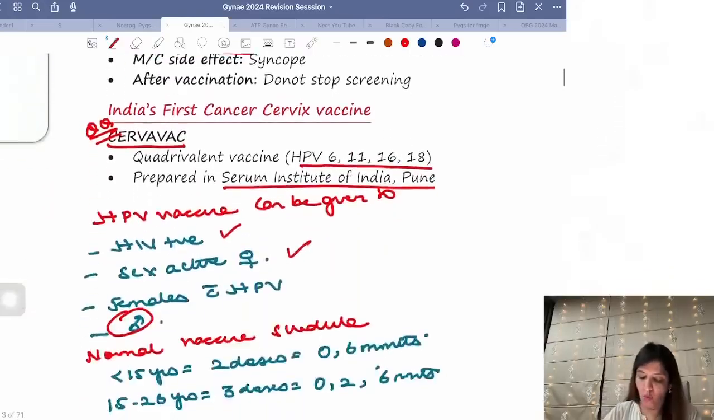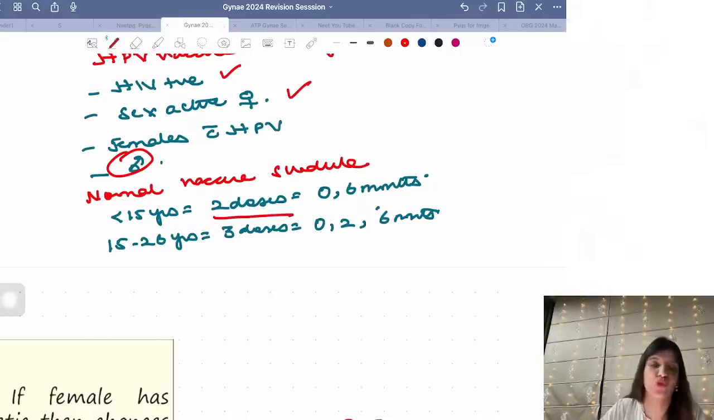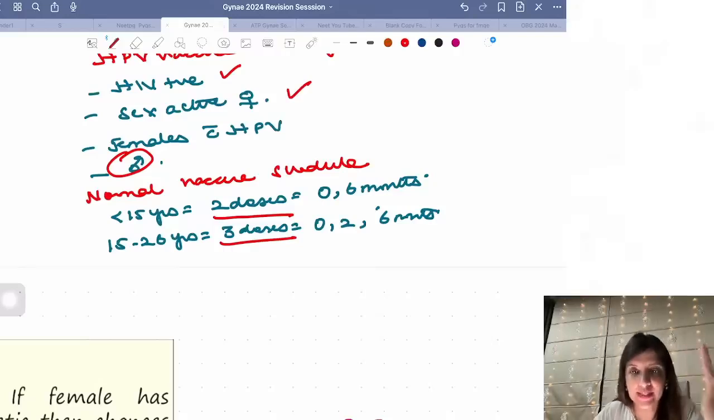Normally, till now, what was the schedule for HPV vaccine? Till now, it was being said that if a female is less than 15 years of age, you have to give 2 doses of HPV vaccine. And if she is between 15 to 26 years of age, you have to give 3 doses. Right, you will remember what it was till now: less than 15 years, 2 doses; 15 to 26 years, 3 doses. Will everyone remember? Yes. Now, what has changed?